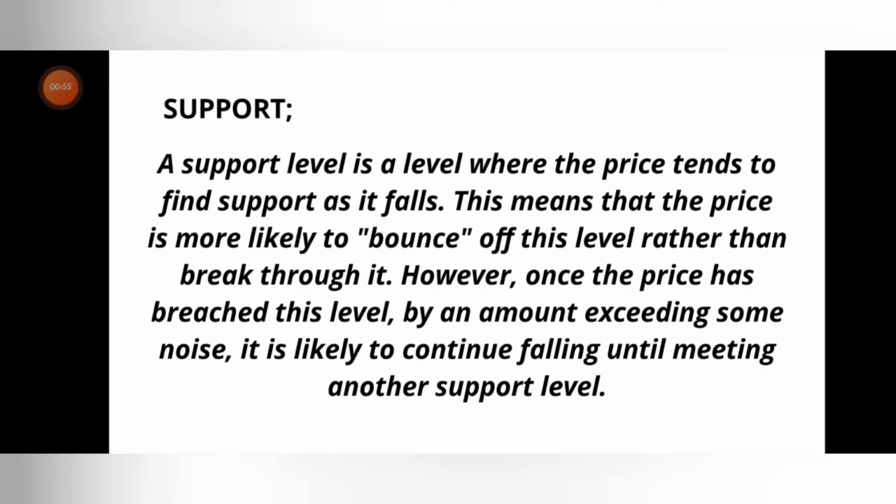A support level is where the price falls, takes support, and from that support level it bounces off toward the resistance level. Once the price has breached this level, if the support level breaks, then that support level becomes the next resistance level, and further down there will be another support level where buyers are in control, and that becomes the second support level. By this noise of breaking, retracing and falling again, this is what support means. So support is simply buyers.